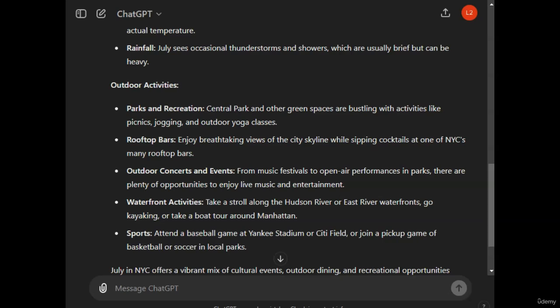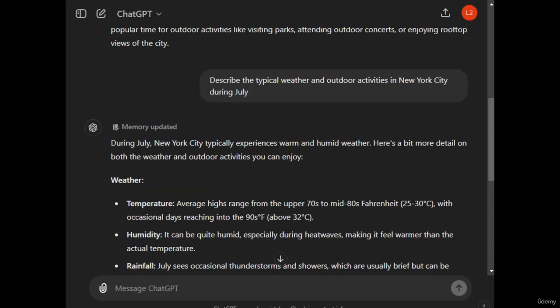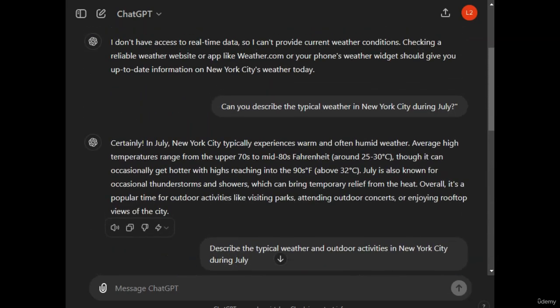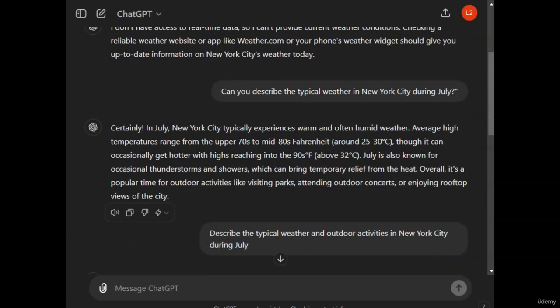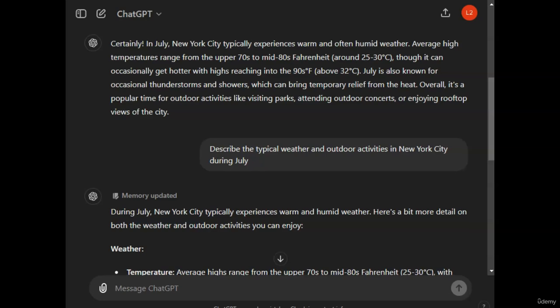As you can see, refining your prompt can significantly improve the quality of responses you get from ChatGPT. Starting with a big prompt often leads to generic answers, but by adding specificity and context, you can guide ChatGPT to provide detailed and relevant information. So in this demonstration, we saw how a simple question about the weather evolved into a comprehensive answer about weather patterns and outdoor activities in New York City during July. This is the power of effective prompt engineering. Stay tuned for more tips and demonstrations on how to master prompt engineering and get the most out of ChatGPT.